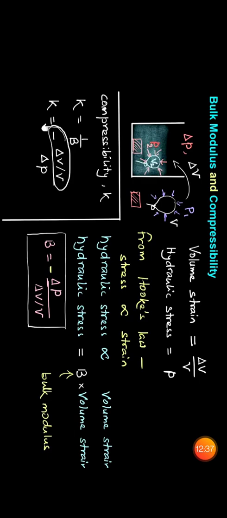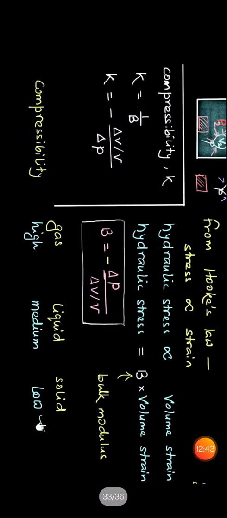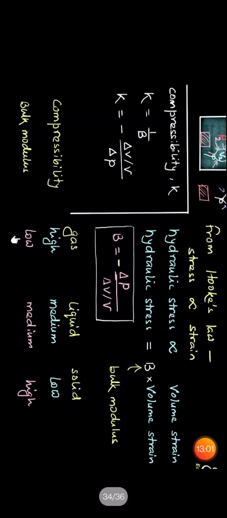This expression is called compressibility. In air or gas, the compressibility is high. In solids, the compressibility is low as compared to gases and liquids. In liquids, the compressibility is medium. For bulk modulus, in gas it is low, in liquid the bulk modulus is medium, and for solids the bulk modulus is high.